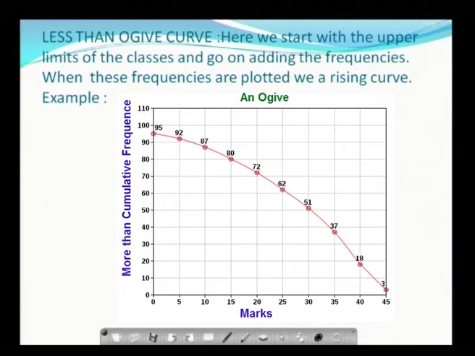That will give you the cumulative frequency of the less than type. When you join these points you get the corresponding curve, and this is called a rising curve. You start from the lower point and go up to 100% at the upper point. So, this is called the less than cumulative frequency curve.